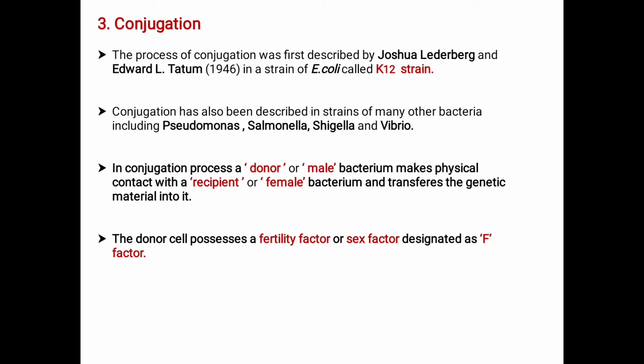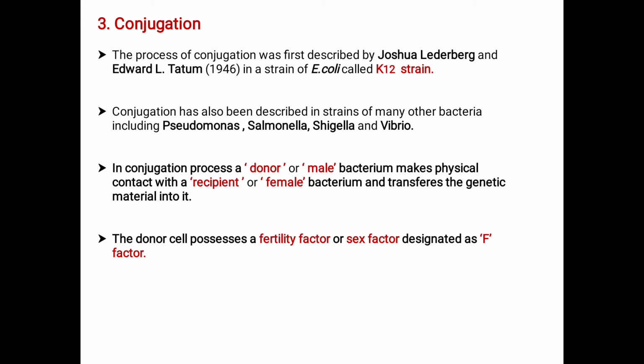Conjugation has also been described in strains of many other bacteria, including Pseudomonas, Salmonella, Shigella, and Vibrio. These are the other strains where we can report the conjugation process.